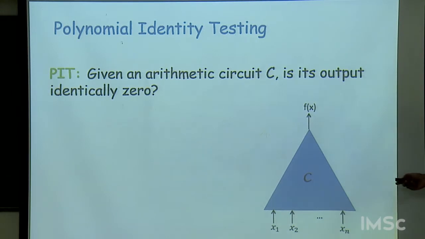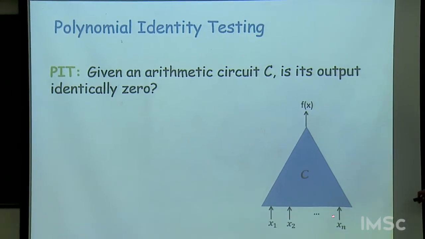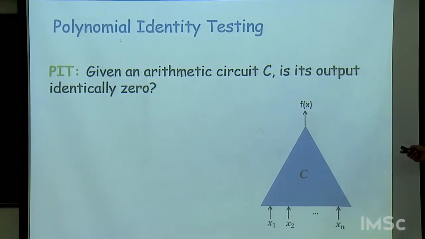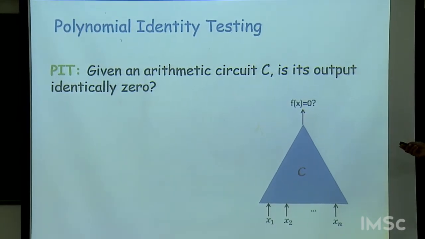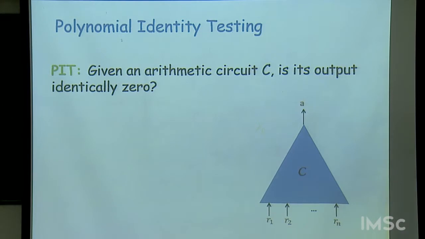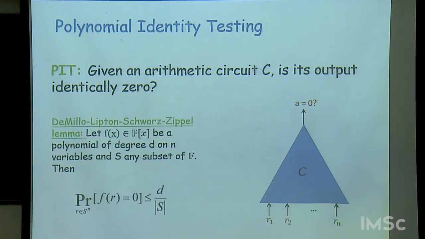So we have a circuit here, C. The inputs are the xi's. We want to test whether f is identically 0 or not. So here's a very simple thing that one can do. Just plug in random values for the inputs, say R1 through Rn, then evaluate the circuit on these random values and test whether the result is 0 or not. And it turns out that this works with very good probability.